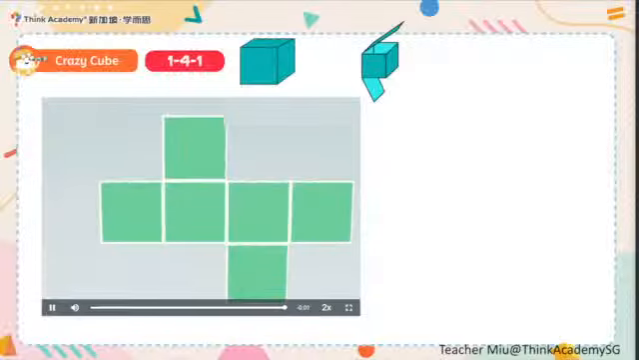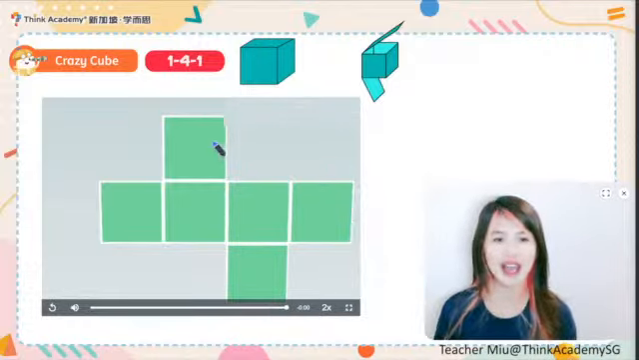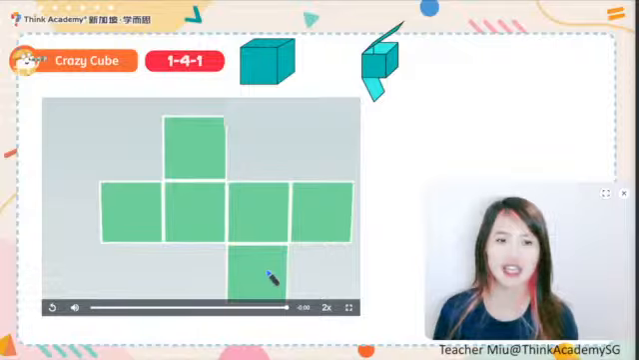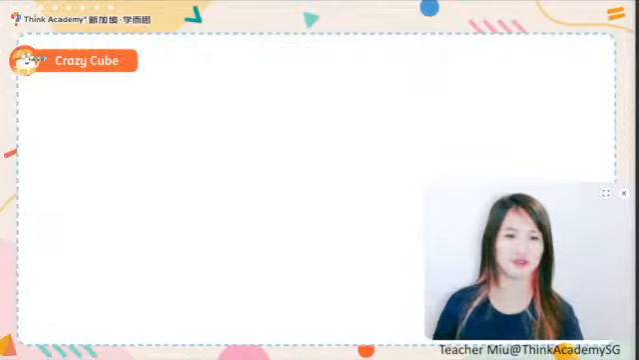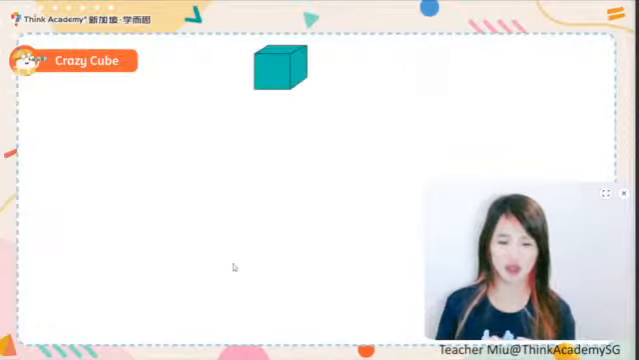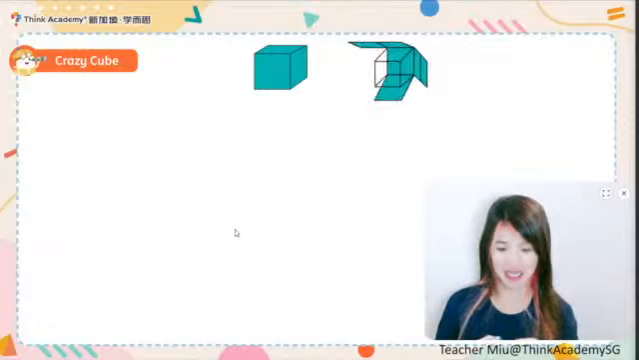So this is what we call the 1, 4, 1, which is 1 head, 4 body, and 1 button. Apart from 1, 4, 1, we also have different types. For example, this one. Now again, it's still the cube, alright? Miu still has the cube, but this time I don't want to cut it here. I want to cut it from the side, like this one.